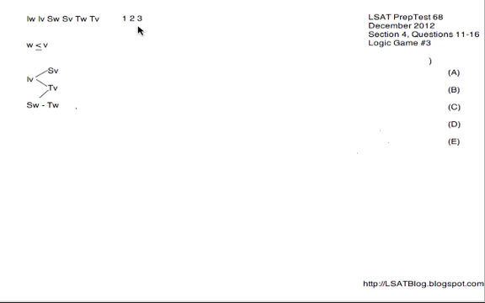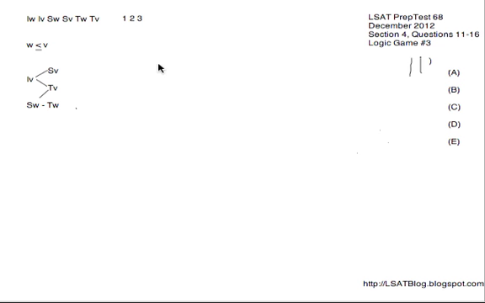So things are still a little bit ambiguous, but I believe this game is best represented as an ordering game with these before-after relationships. So this is all the work that I'm going to do up front. We'll be doing more over the course of the game, of course. Now, starting with question number 11.